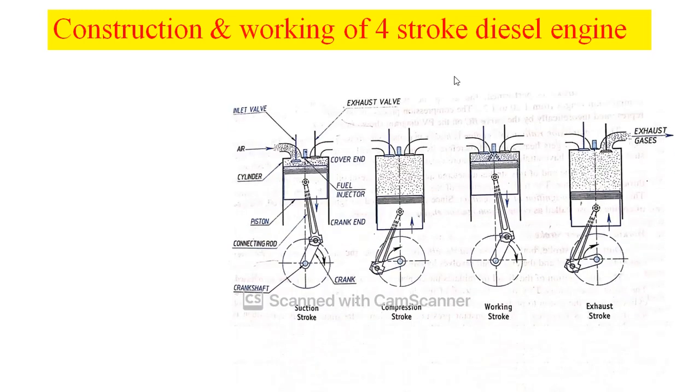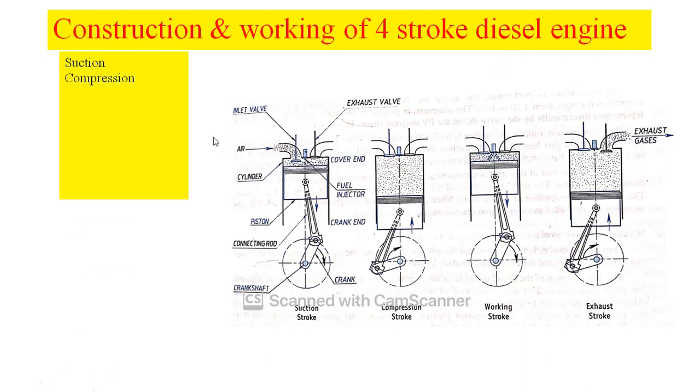Let us look into construction and working of the 4-stroke diesel engine. So here also two things are there. One is constructional details of the engine, as well as working of this 4-stroke diesel engine. Earlier we discussed the 4-stroke petrol engine. Now we are going to discuss the 4-stroke diesel engine. The only difference is the type of fuel used. In the earlier one we used petrol as the fuel. In this one we are using diesel as the fuel.